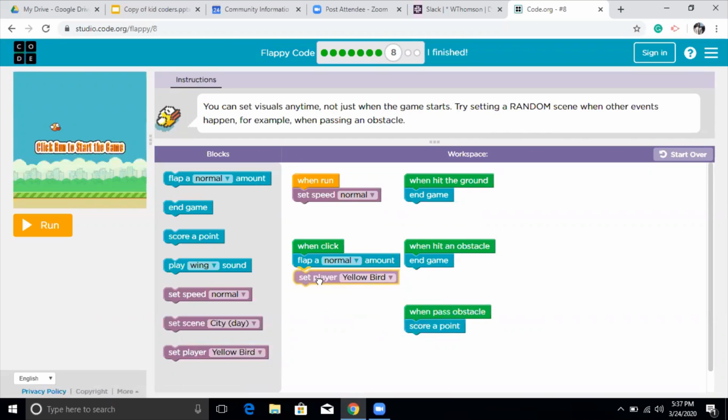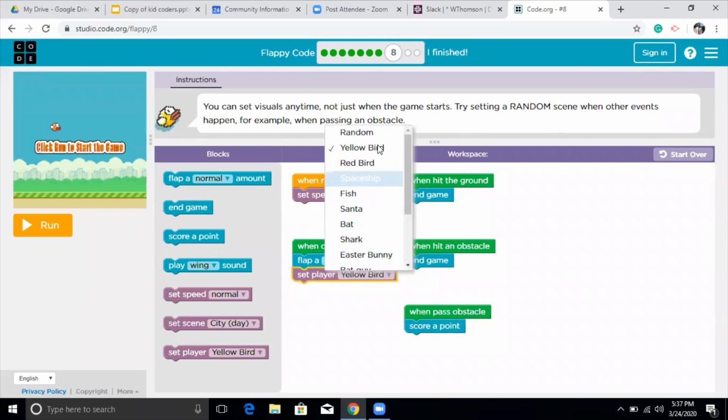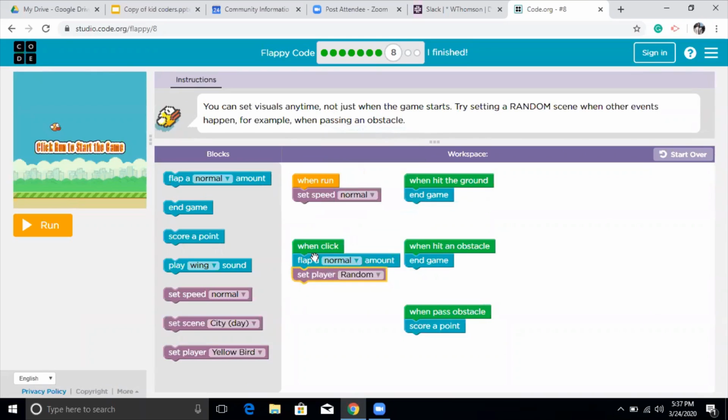So I'm going to click here, and I'm going to choose it to random. This looks like fun to me, because every time I click, it's going to flap a normal amount, and it will change my character.